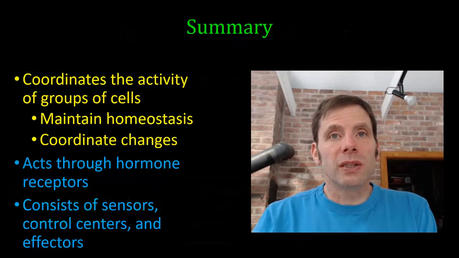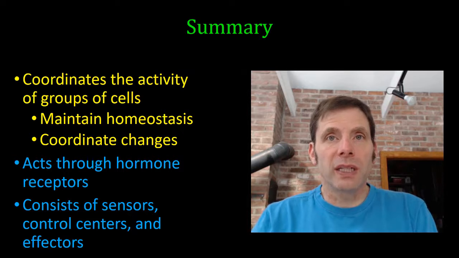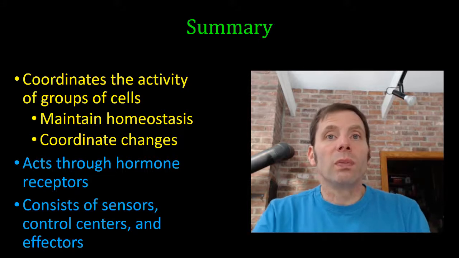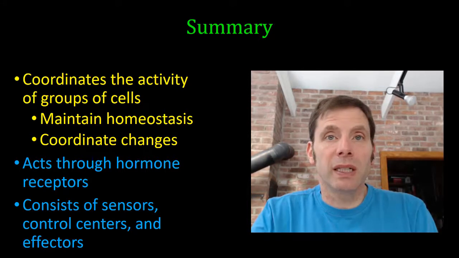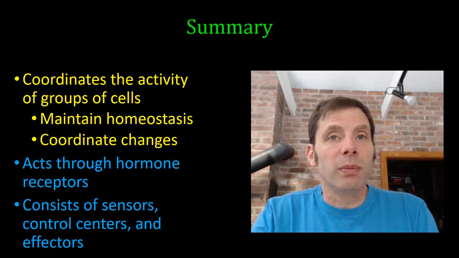Okay, so let's try to summarize what I hope I've covered today. The function of the endocrine system is to coordinate the activity of groups of cells so that they work together in tissue. Now, that goal might be to help us maintain homeostasis, or the goal might be to coordinate changes within our body.